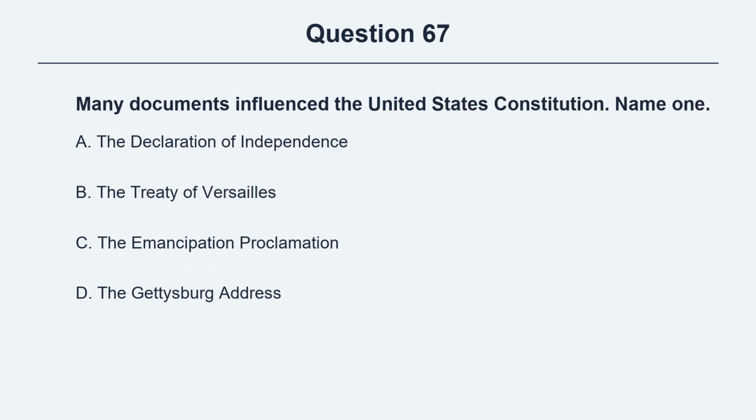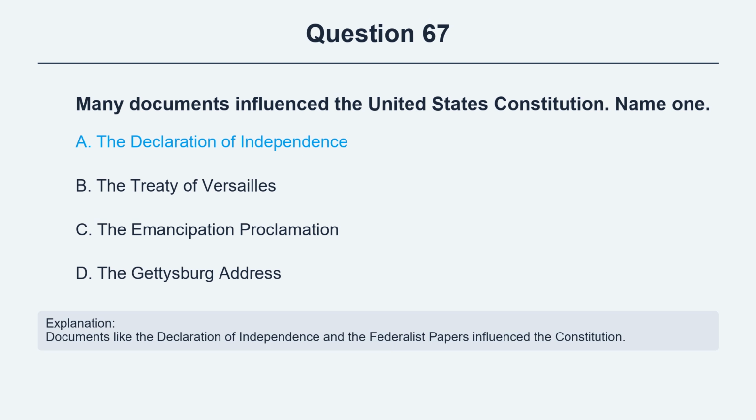Question 67. Many documents influence the United States Constitution. Name one. Option A, the Declaration of Independence. Option B, the Treaty of Versailles. Option C, the Emancipation Proclamation. Option D, the Gettysburg Address. The correct answer is option A, the Declaration of Independence. Explanation. Documents like the Declaration of Independence and the Federalist Papers influence the Constitution.